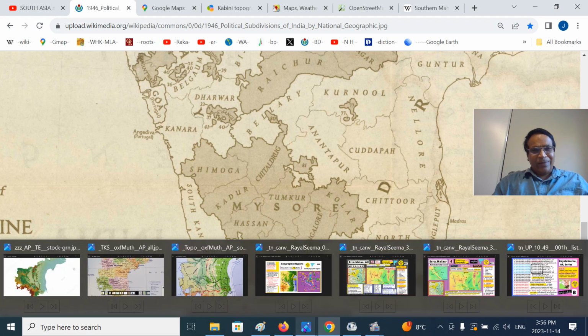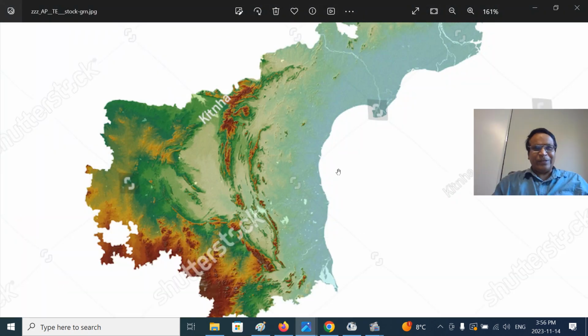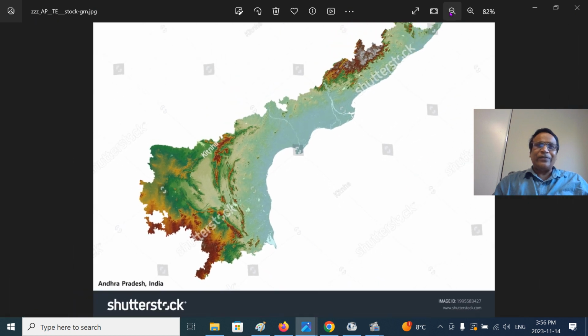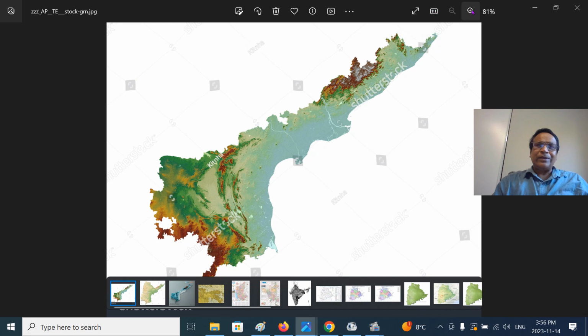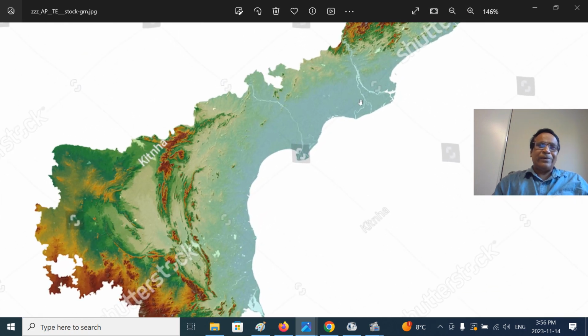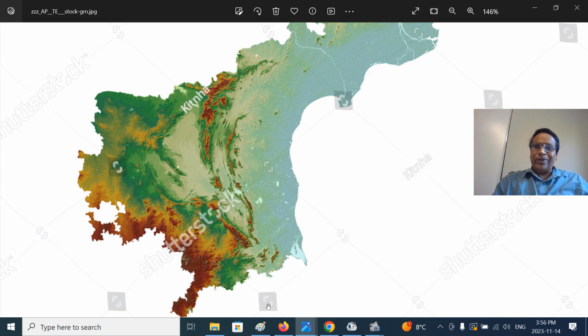And I will give you the same in a different perspective. This is the geographic, physiographic map. This is the Godavari River, this is the Krishna River. This is the Pulicat Lake, and Sriharikota, the rocket launching center, will be here. Nellore, the Veligonda Mountains, the Pattikonda Mountains. Sorry, Nallamalas. This is the Veligonda, this is the Pattikonda, this is the Nallamalas, the highest mountain ranges in this region. Some peaks can go to 1100 or so, but an average of 1000 meters.